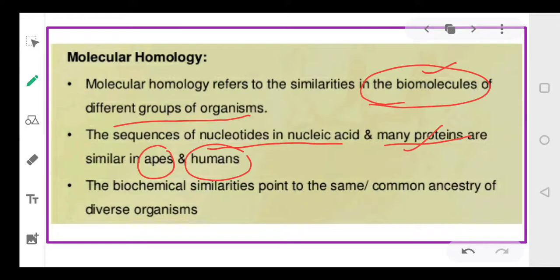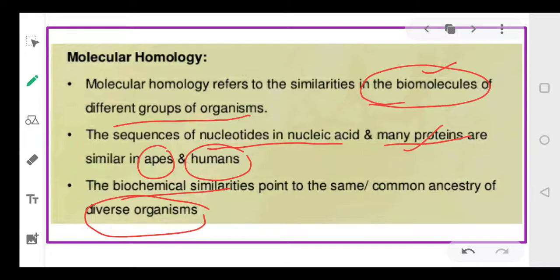Other than this, there is biochemical similarity in different organisms. Biochemically means the different biomolecules present inside the body of different organisms are also found to be the same, meaning the same molecule is present in different organisms. So they also exhibit biomolecule similarity.